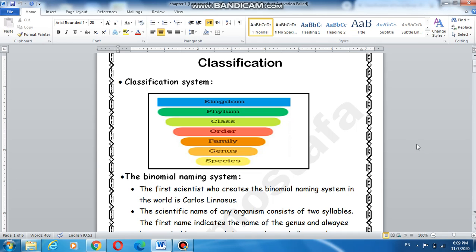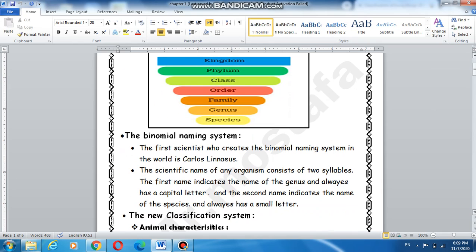Okay, so we have to know something called the binomial naming system. The first scientist who created the binomial naming system in the world is Carolus Linnaeus. The scientific name of any organism consists of 2 parts.